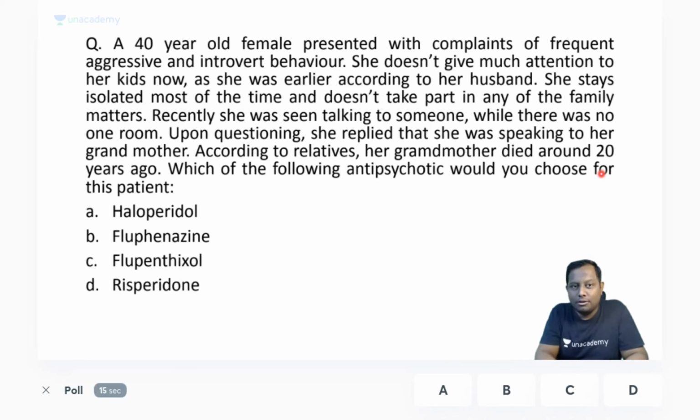Welcome all of you guys. For all those who have joined late, this is the very first question that we are having in the antipsychotics. Today is the clinical vignette series, and I hope all of you are going to enjoy this session, because psychosis, as a topic of CNS and also in the NIMHANS questions, is always there.